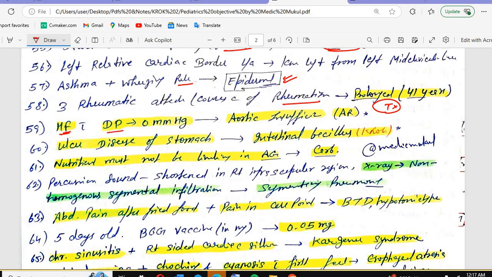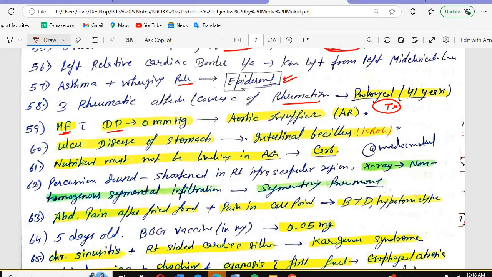Heart failure with the diastolic pressure of 0 mmHg. What will be the diagnosis? Heart failure with diastolic pressure. Aortic insufficiency. Why the aortic insufficiency? What is the diastolic pressure? That is the pressure during the relaxation. Okay. So what will be the treatment?